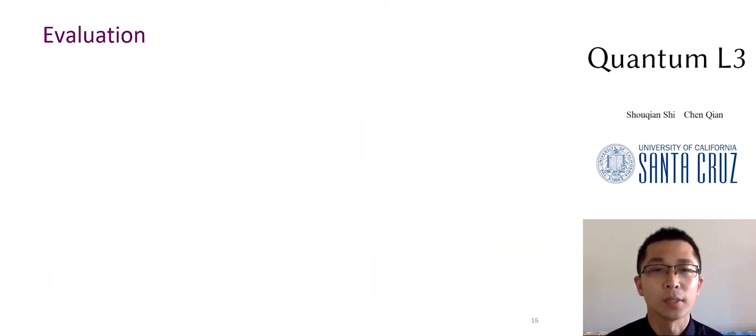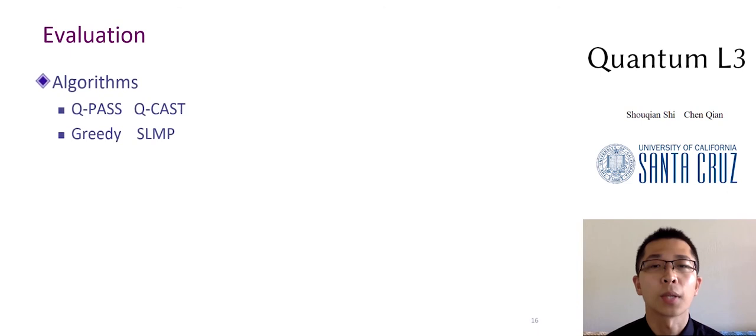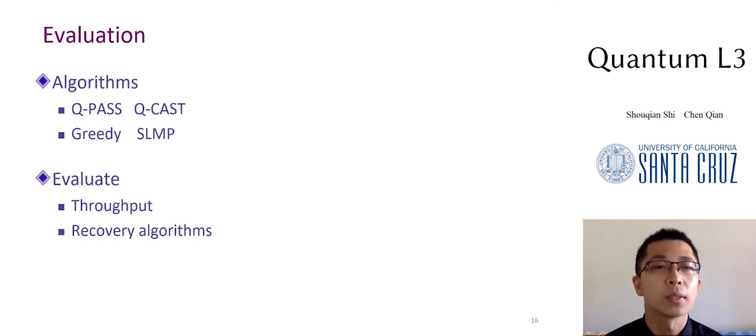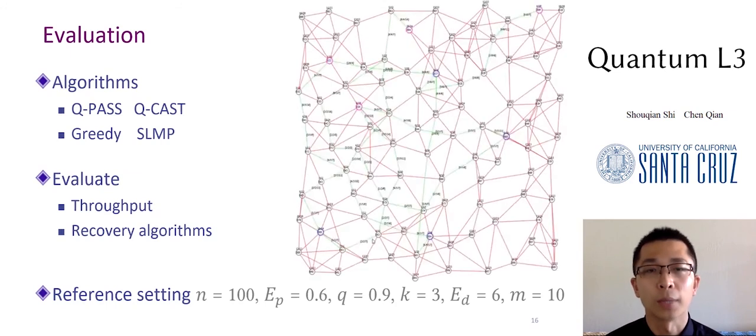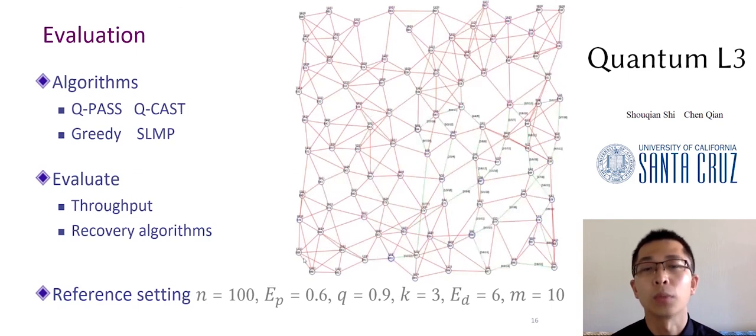For evaluation, we implement QPath and QCast and compare them with two more algorithms, Greedy and SLMP. We evaluate the algorithms on throughput and see how path recovery algorithms contribute to throughput. The network topology is generated from many parameters, and we set a reference setting and change one parameter at a time to reduce the parameter scan space to a decent one. A graphical interface is developed to monitor the routing process.